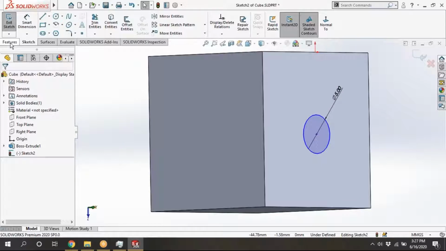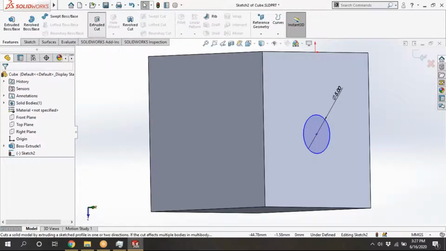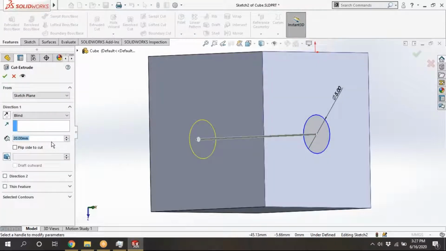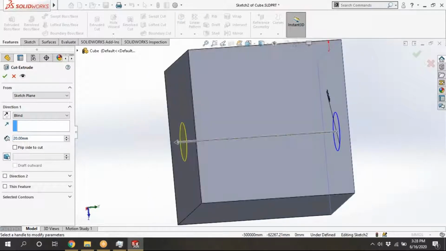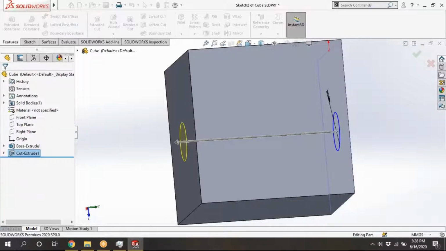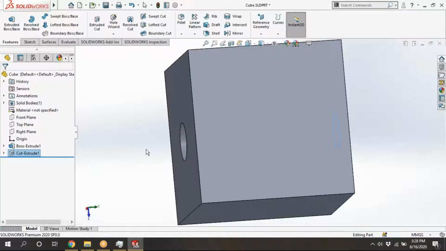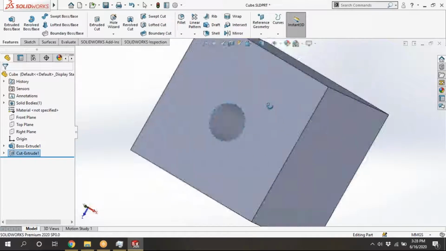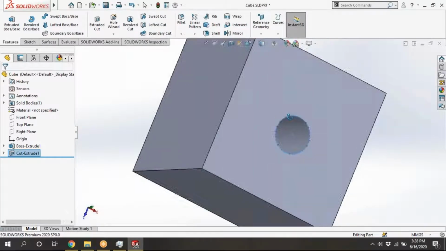We will put a hole, features, extrude cut. As we are taking this as a cube of 20 by 20 by 20 mm, the depth of cut should be 20 mm. You can see here exactly 20 mm. So it will remove the material. See here, cube with hole is forming.